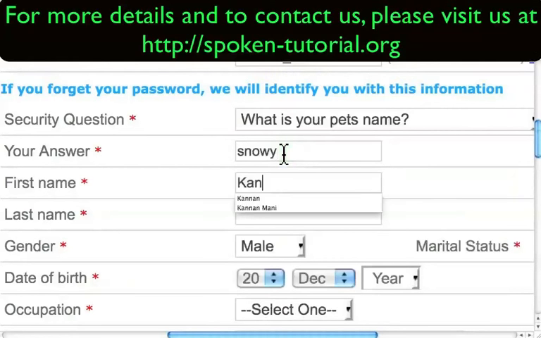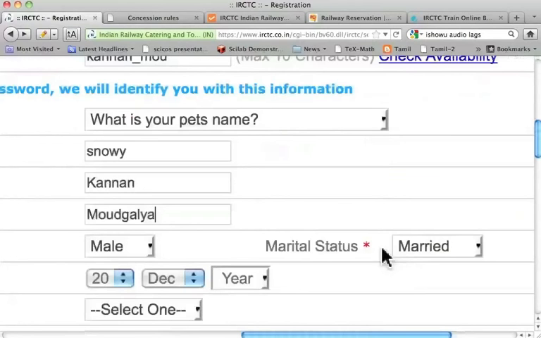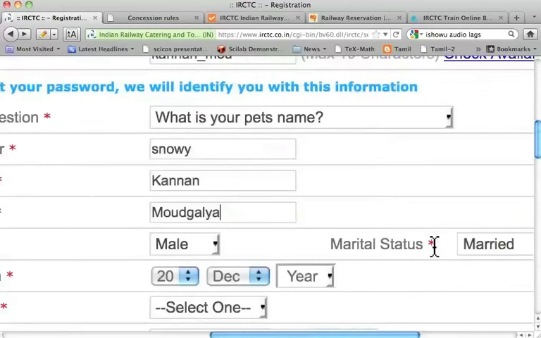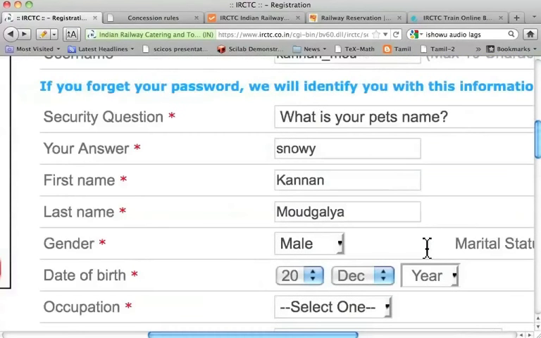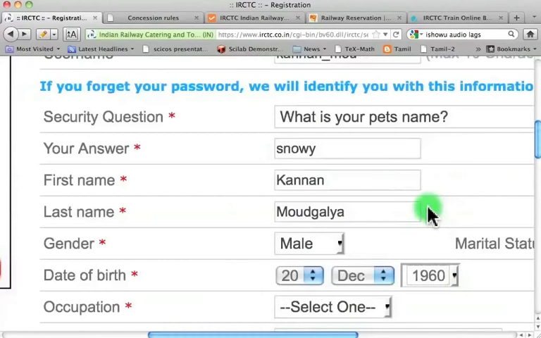My first name is Kannan. My last name is Moudgalya. Leave gender as male. Marital status married. Let me choose the date of birth as 20th December 1960. Occupation government.